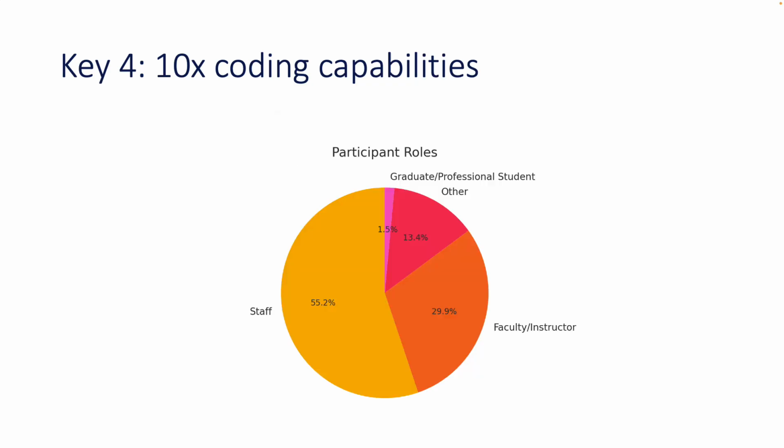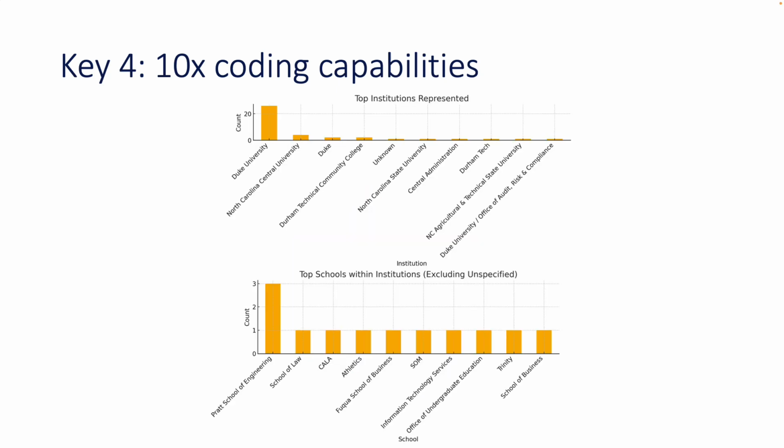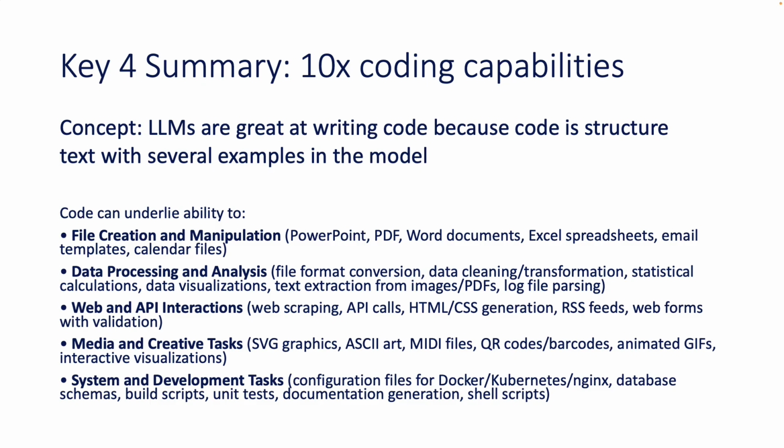Now, we can do some additional things. We could say, make some visuals. So here are some participant roles, staff, faculty, graduate, professional students, and so on. We could say, give me the top institutions represented or the top schools. So the key idea here for number 4 is that LLMs are great at writing code because code is structured text, and there are several examples in the model.